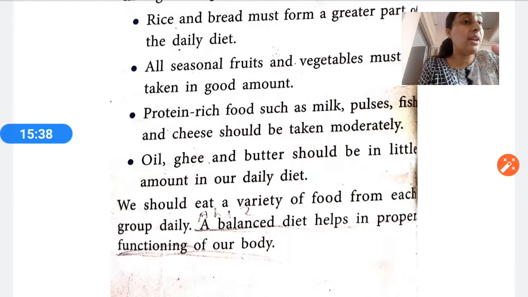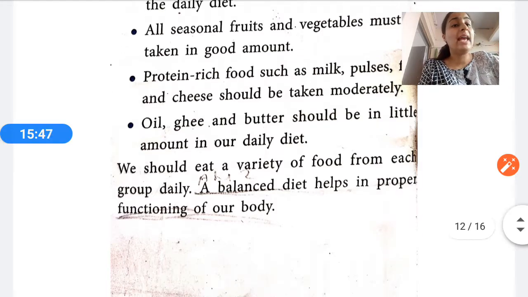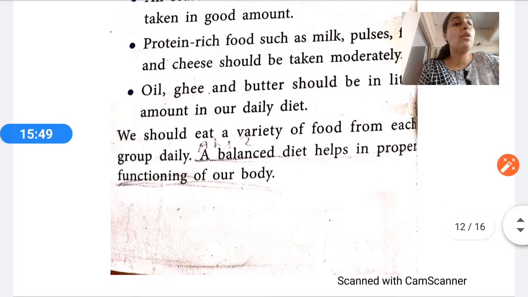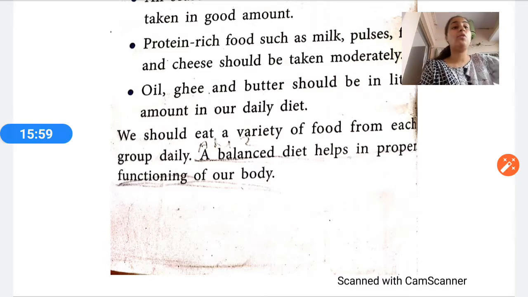Why, I have told you earlier, because it is difficult to digest oil, ghee and butter. It is difficult to digest these food items, okay? We should eat a variety of food from each group daily. A balanced diet helps in proper functioning of our body. If we take a balanced diet, it will help in the proper functioning of our body.